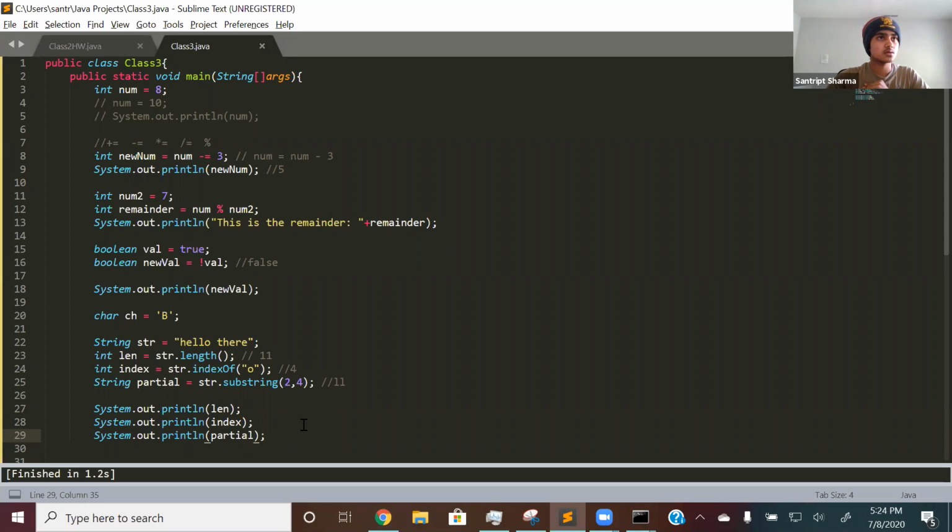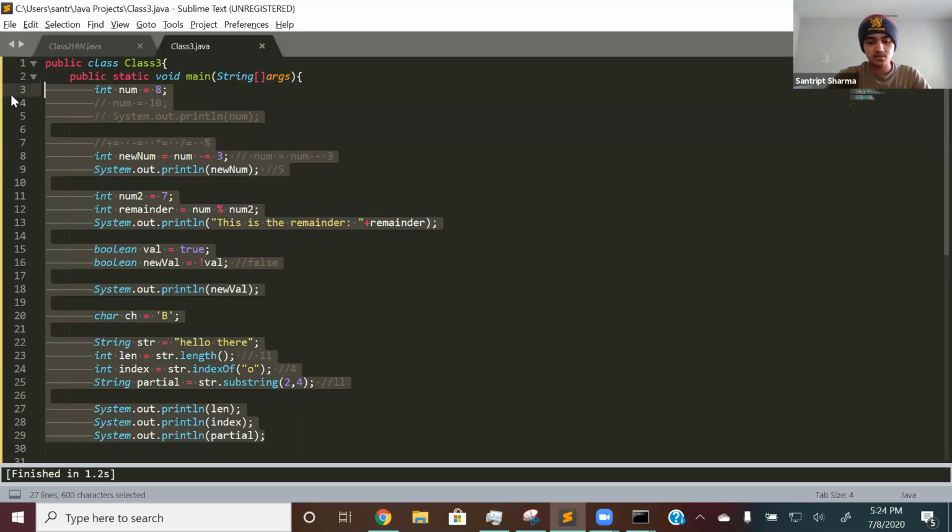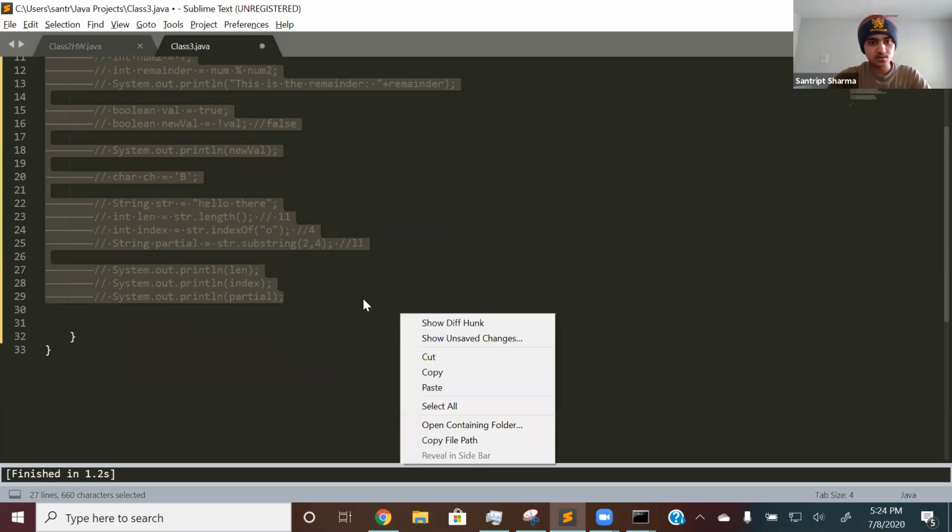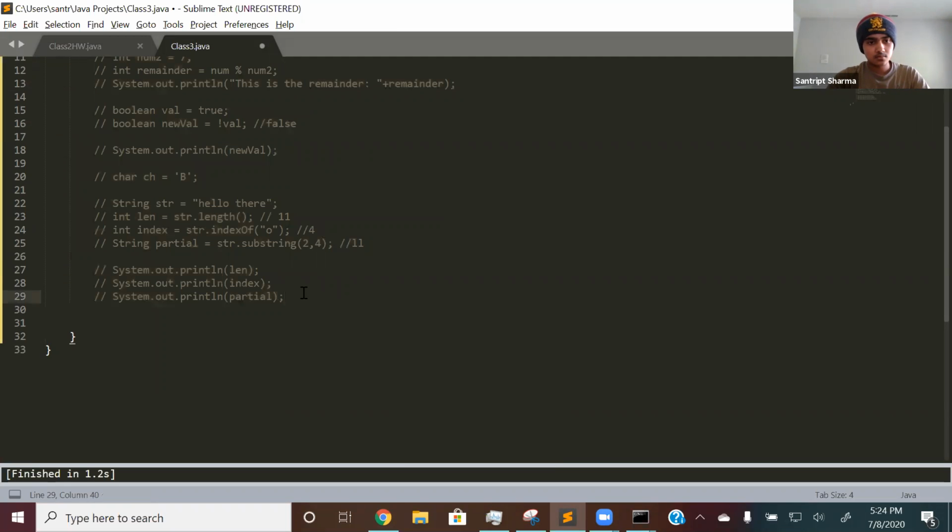All right, let me get rid of all this, or actually, I'll just comment them out. We'll start off over here. The first thing we're going to talk about is the math class. The math class is just a class from Java, same thing as string. String is also a class with different functions, like str.length, dot indexOf, or dot substring. Same thing for math, but math is something different. There are a few functions that we're going to go over.